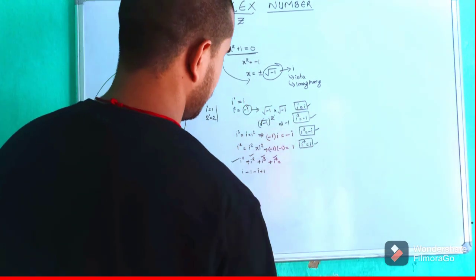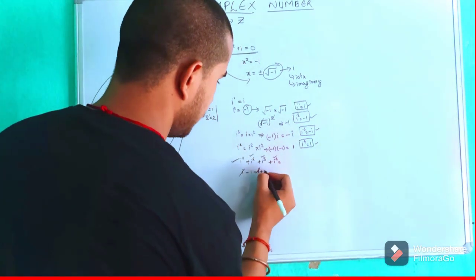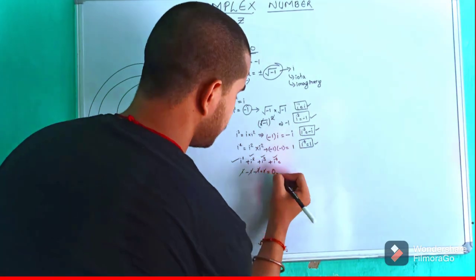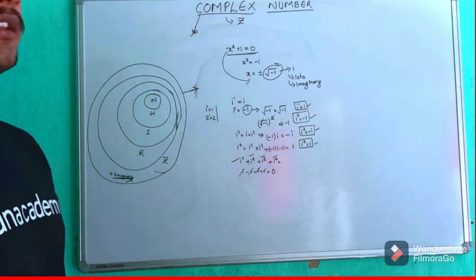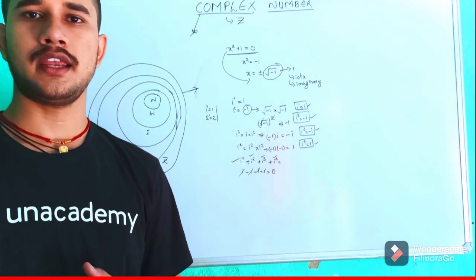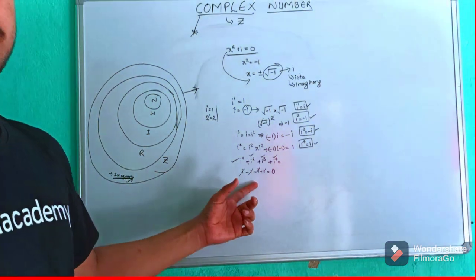So if we try to add them, what we get? Minus i plus i cancels each other, and plus 1 and minus 1 cancels each other. So finally we get the resultant as 0. So from this we can conclude that sum of 4 consecutive powers of i gives us the resultant as 0. From this we can very clearly see it.